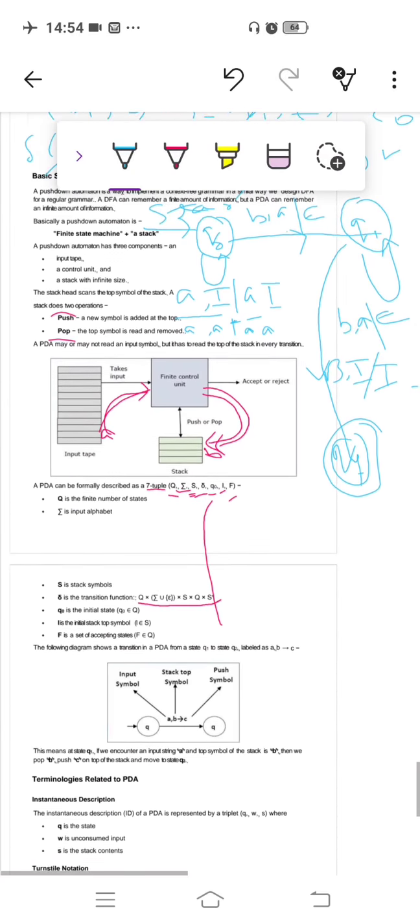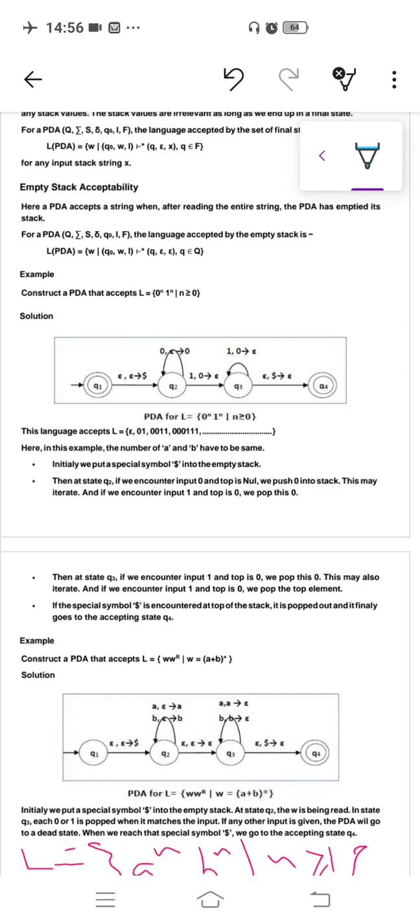So I hope you guys understand. These are some more examples related to PDA construction. In the next lecture we will start with a problem related to GATE.